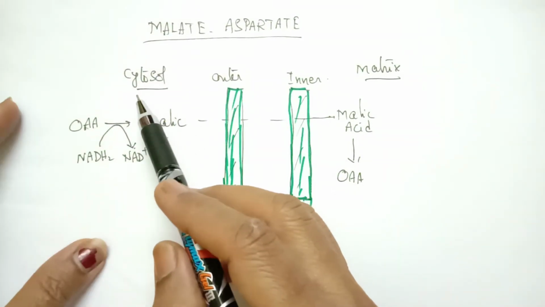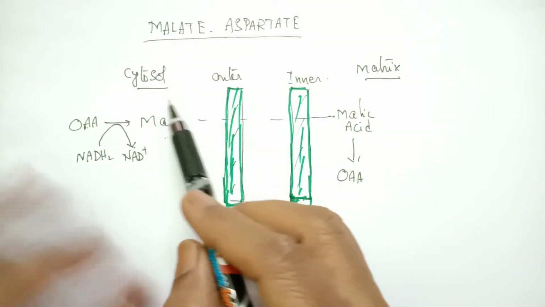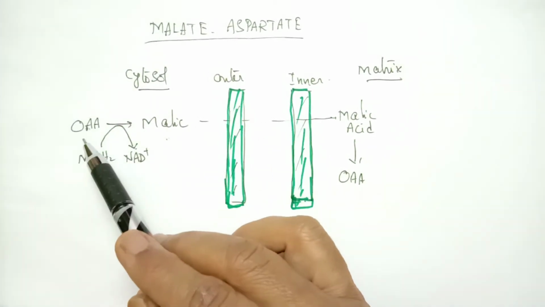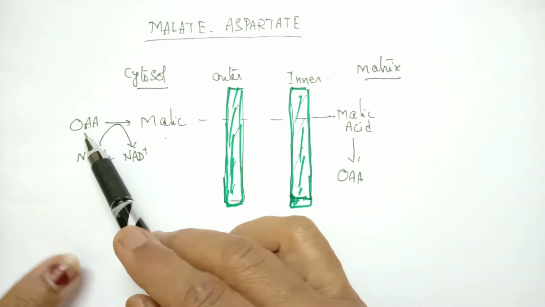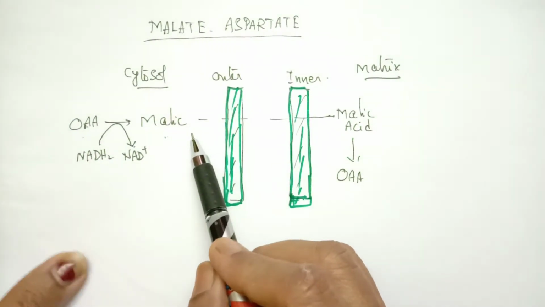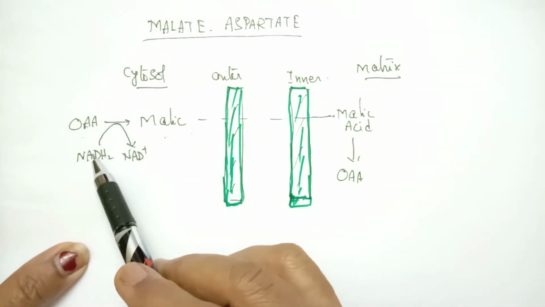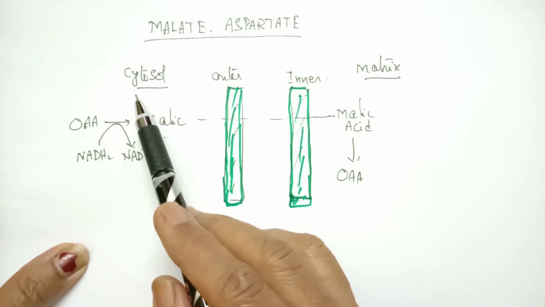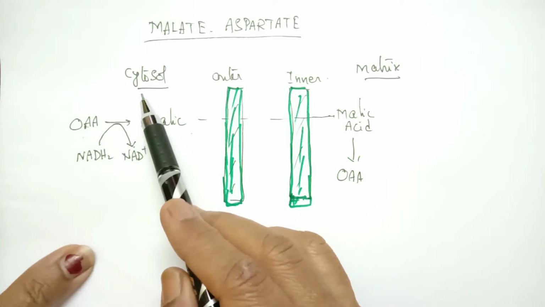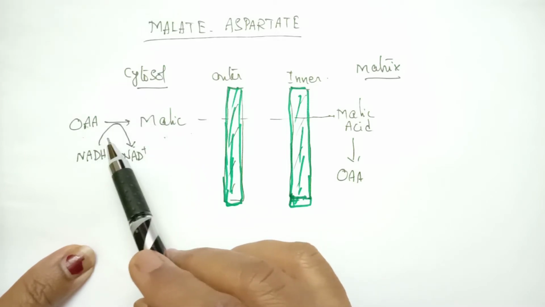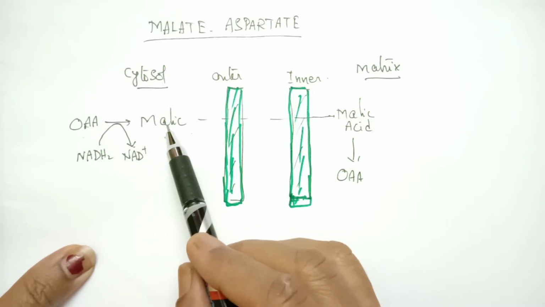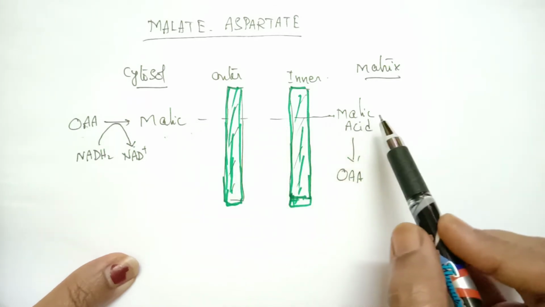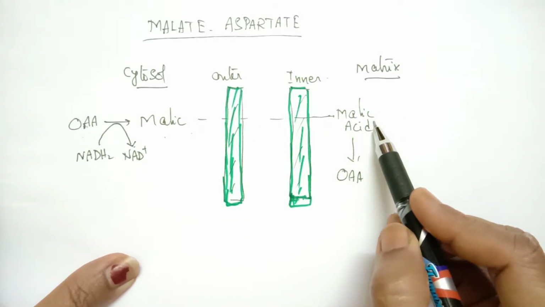So, in malate aspartate shuttle system, these are the outer and inner membrane. In cytosol, oxaloacetic acid is converted to malic acid. Here, as it is a reduction process, NADH2 is required. So, NADH2 which is present in cytoplasm, formed during glycolysis, is utilized in this step for conversion to malic acid. Now this malic acid passes through the membrane and then reaches the matrix.